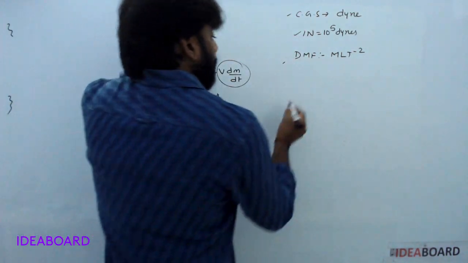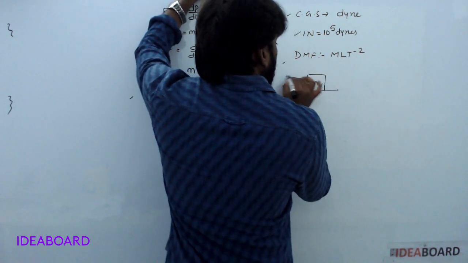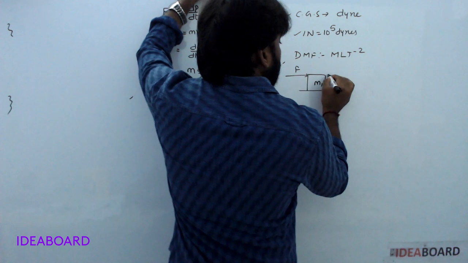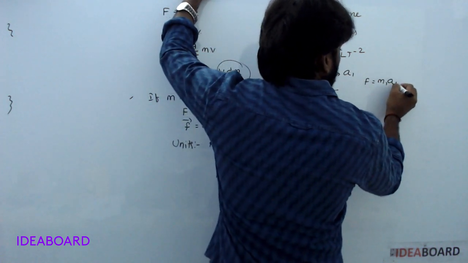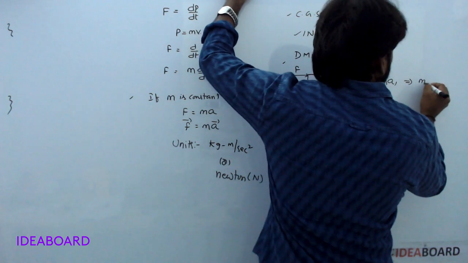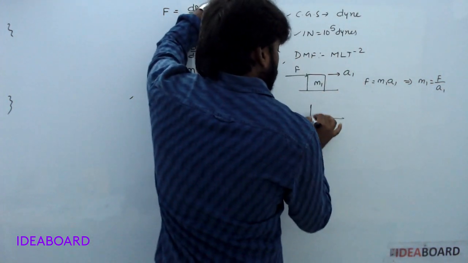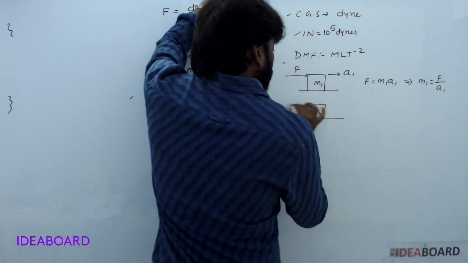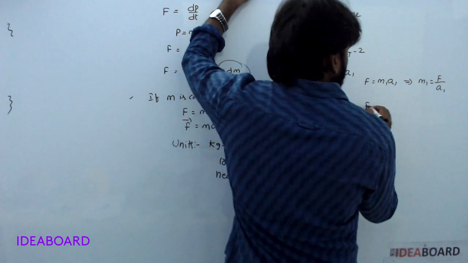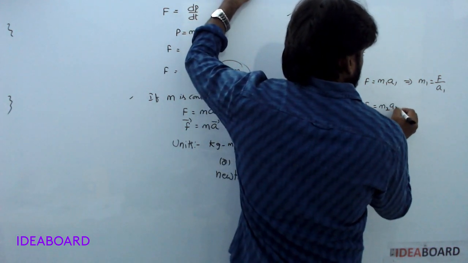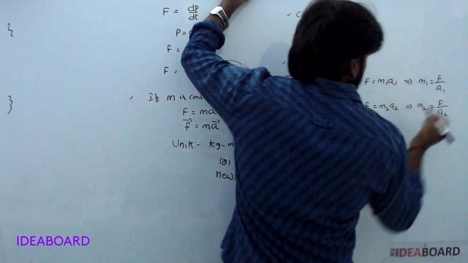One application: mass m1, applied force is F, it moves with acceleration a1. You know F is equal to m1 a1, so m1 is equal to F by a1. The same force acting on another body moves it with acceleration a2, so F is equal to m2 a2 and m2 is equal to F by a2.